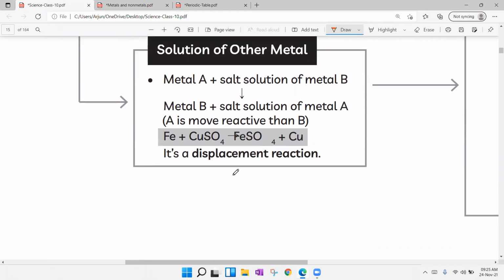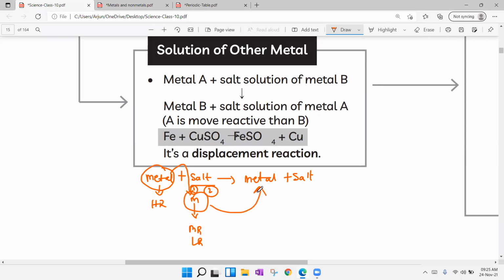Next, solutions of other metals. Simply put, metal plus salt gives rise to metal plus salt. Here one thing you have to understand: the metal should be highly reactive. In the last lecture we discussed that a salt has two parts. The first part is the metal part, the second part is the compound part, and this metal in the salt should be moderately reactive or least reactive, such that the highly reactive metal can displace it. If the metal in the salt is least reactive or moderately reactive, there is no displacement. That we have to understand.